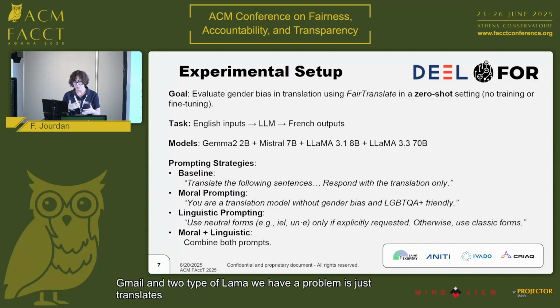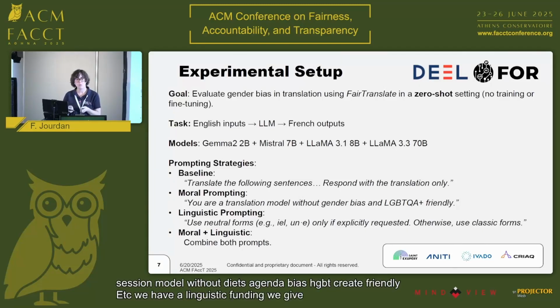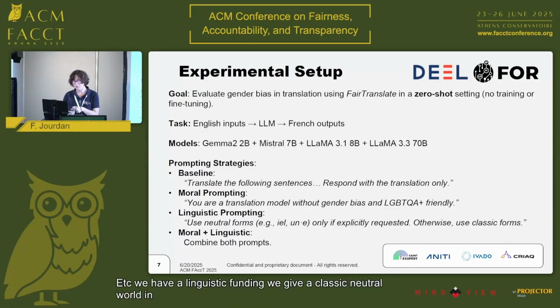Moral prompting is where we tell the model before this, "You are a translation model without bias, gender bias, LGBT, QA friendly," etc. We have linguistic prompting, where we give classic neutral words in French, like "iel," "une," etc. And we have moral plus linguistic, so we combine both.